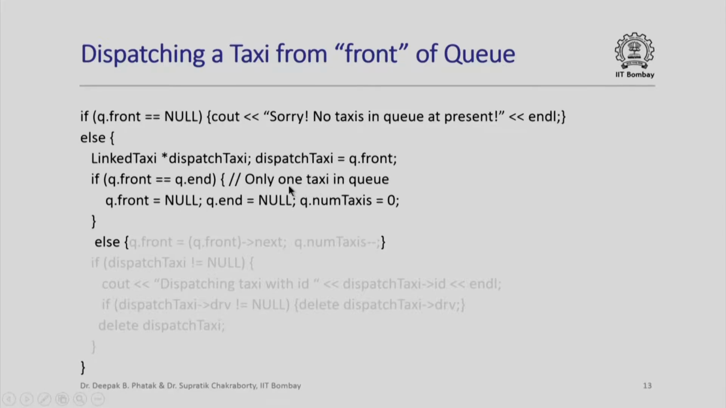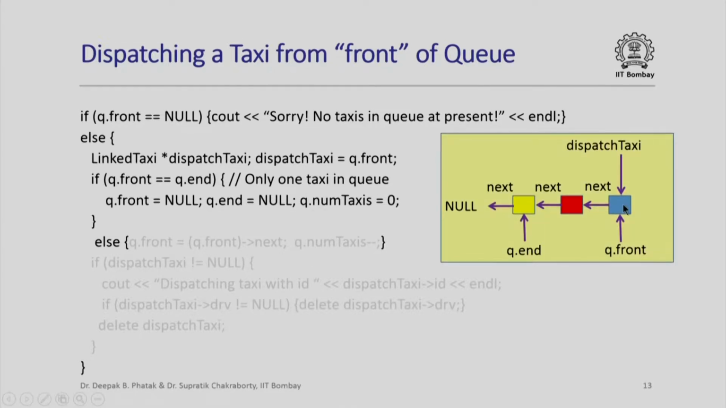So how do we check whether this was the only one taxi in the queue? We basically check if q dot front is equal to q dot end, and if so, after this taxi has been dispatched, the queue becomes empty. So both q dot front and q dot end become null, and the number of taxis in the queue becomes 0. Otherwise, if dispatch taxi is not the only taxi in the queue, then we have a situation like this. This is the front of the queue, this is the end of the queue, and dispatch taxi is pointing to the taxi at the front of the queue.